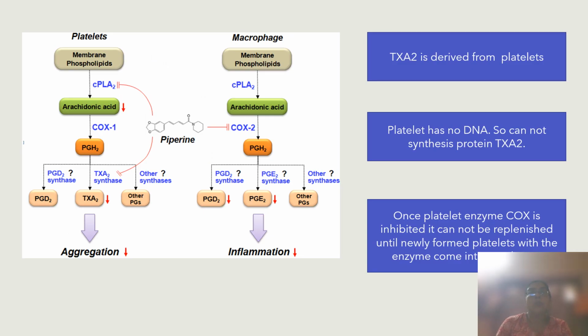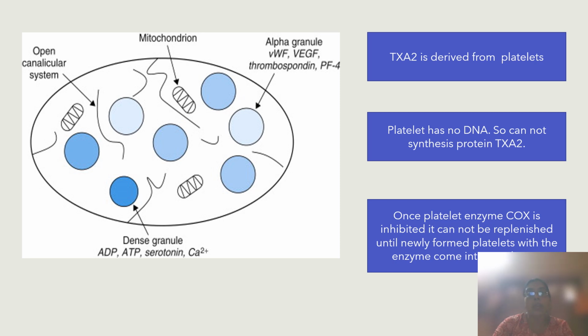Platelet is a blood cell which has no DNA. So it cannot synthesize any kind of protein, including the thromboxane A2. So once the platelet enzyme cyclooxygenase is inhibited, it cannot be replenished until newly formed platelets with the cyclooxygenase enzyme come into the circulation. And it will take a longer time because we know the half-life of platelet is around 4 days.